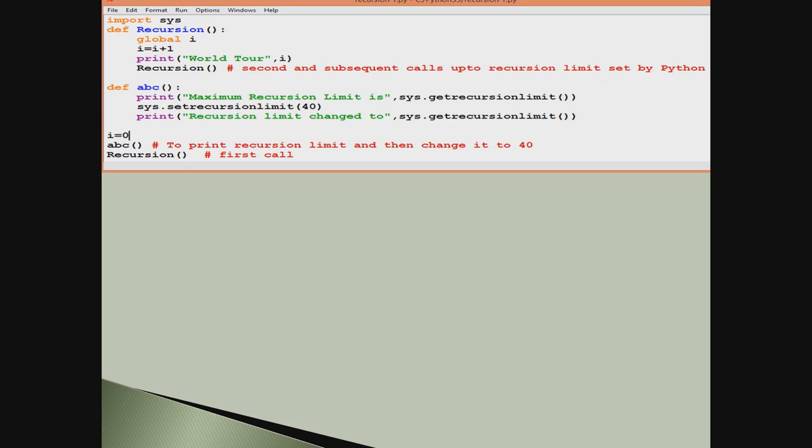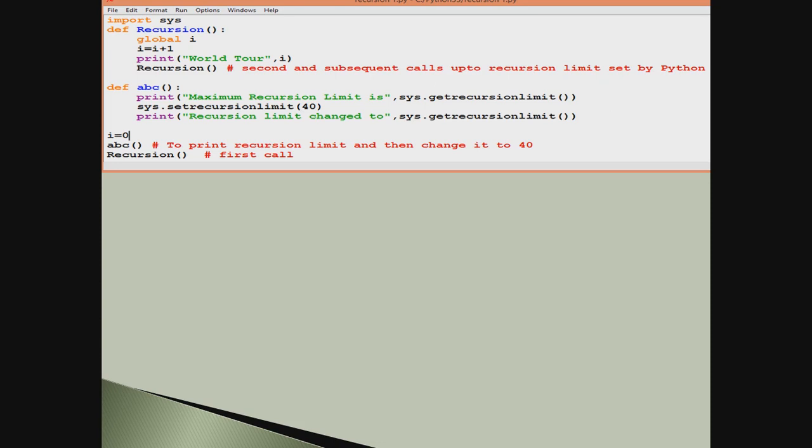And you see the recursion function itself has not changed. We have kept the same recursion function. So it will again print world tour 1, world tour 2, world tour 3. We want to see how many times, after this change in the code, after the inclusion of the ABC function, this recursion function works. That is what we want to see. So we have first called ABC so that the limit changes, and then again we have called the recursion function.